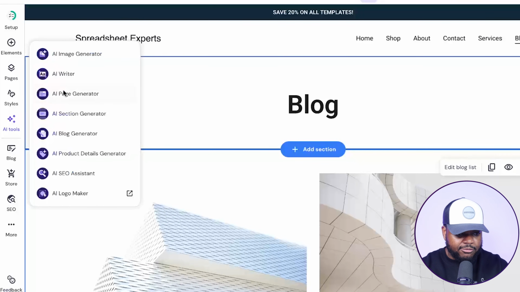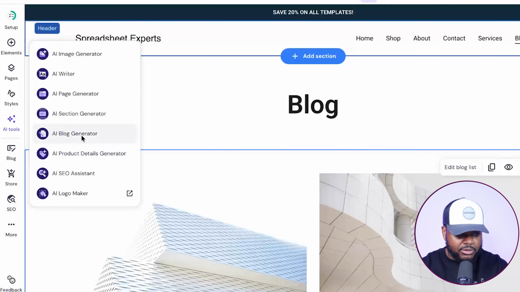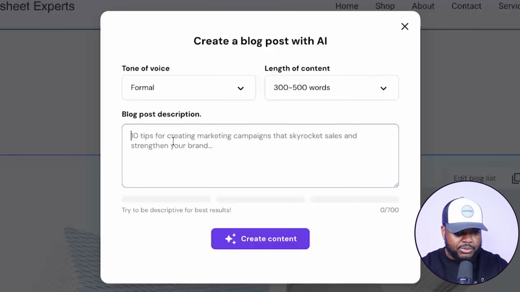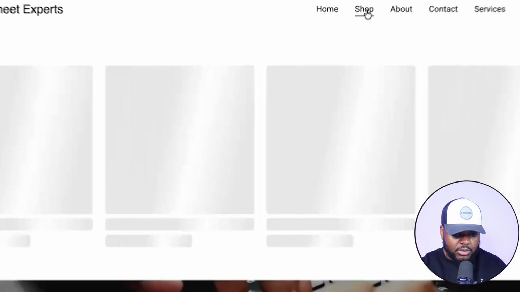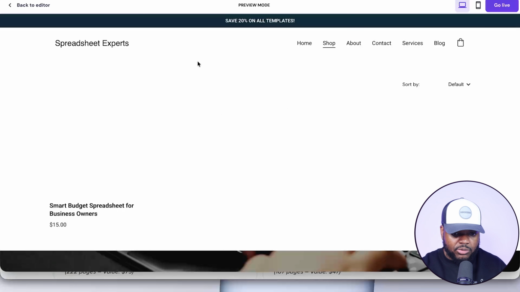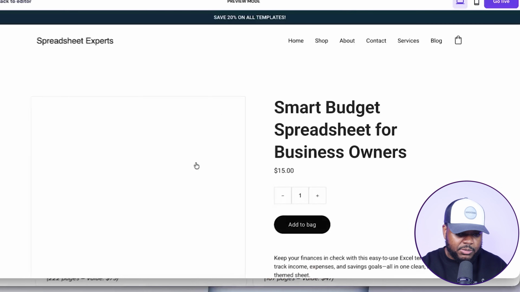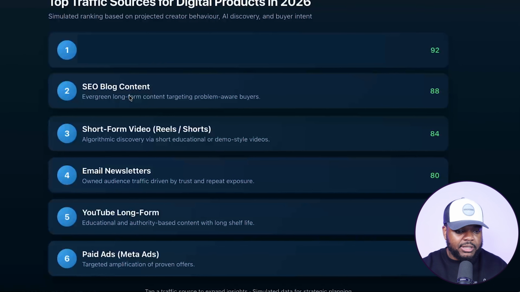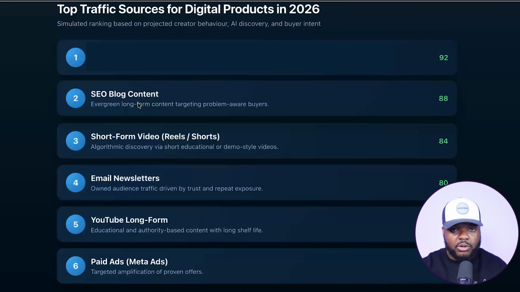And if I wanted to now write a blog article, I'm going to be able to do so quite simply by just coming over here, typing in a description of what I want my blog article to be about, and Hostinger is going to be able to do it in a matter of seconds. And of course, on this site, I've got a digital product available, which is this spreadsheet that's going to help business owners when it comes to tracking their incomings and outgoings. So that's a simplistic explanation of how SEO blog content works.